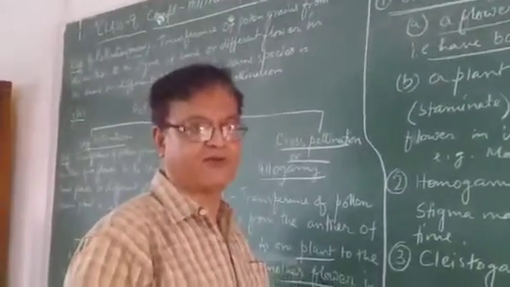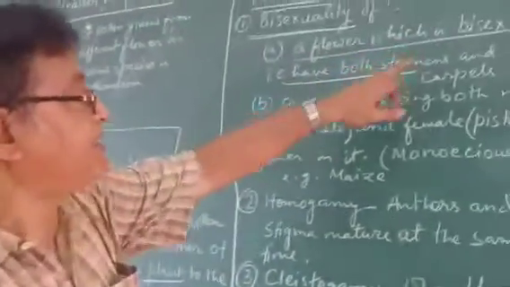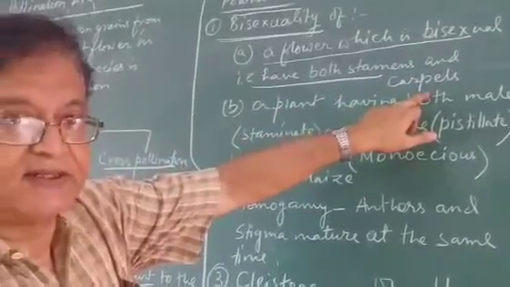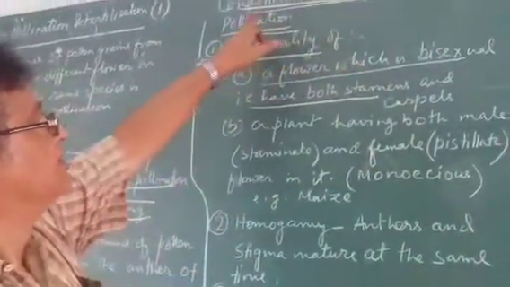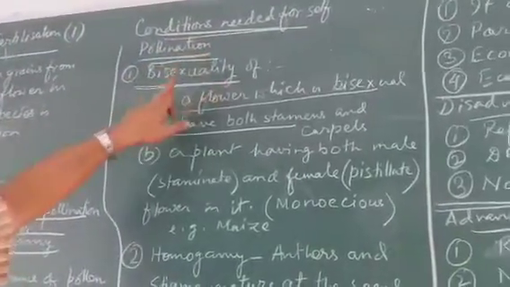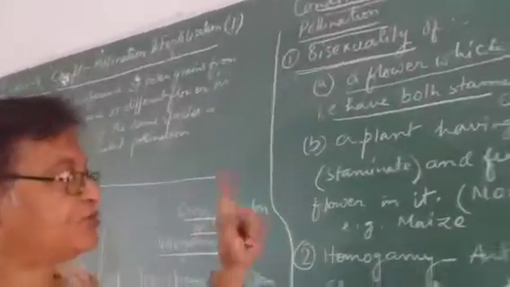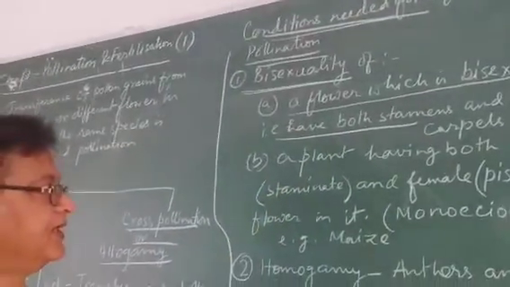Mustard is a bisexual flower. So if the flower is bisexual, then both the stamens and carpels are present. And if that happens, this condition, self-pollination will take place. Both should be there in the flower.